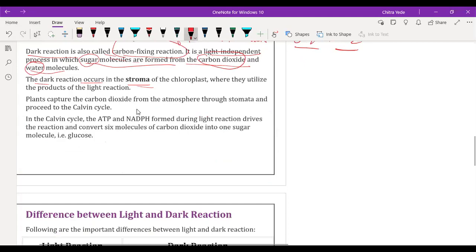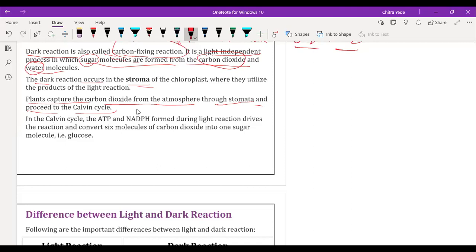So the plant captures carbon dioxide from the atmosphere through the stomata, which are present on the whole plant, but in large numbers on the dorsal surface of the leaf, and proceeds with the Calvin cycle, which helps to convert the chemical energy into carbon compound form.